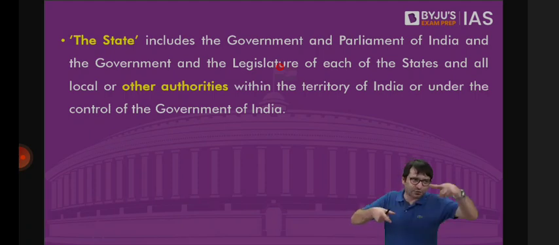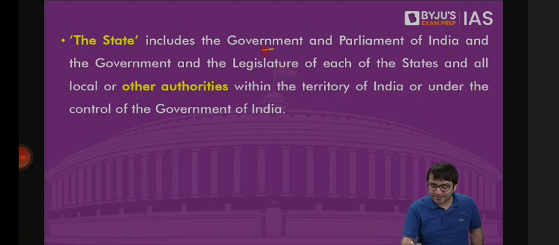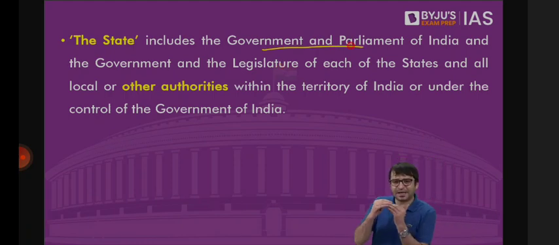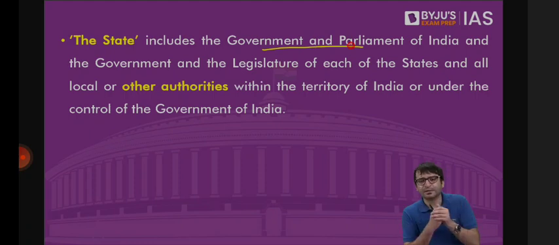Article 12 says the state includes the government and parliament of India, which means the prime minister and his ministers and the members of the bureaucracy who are part of the government. If the parliament, which is Lok Sabha, Rajya Sabha, president, violate your fundamental rights, drag them to the court.